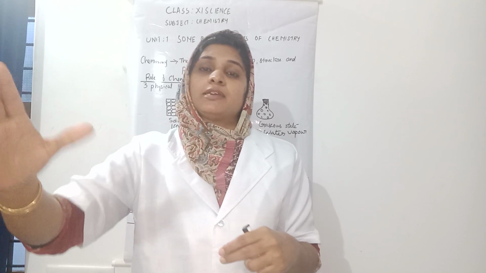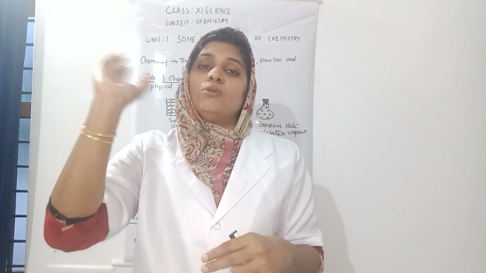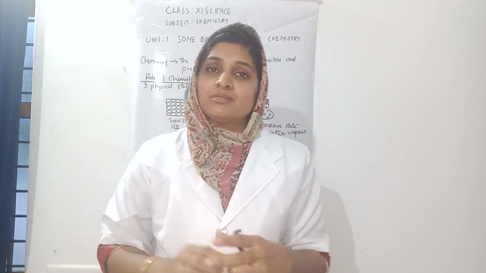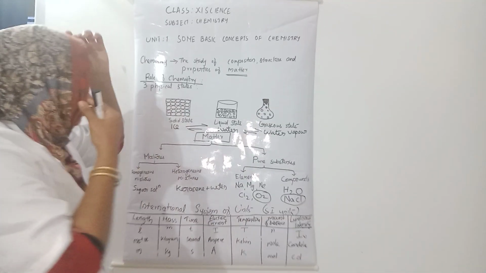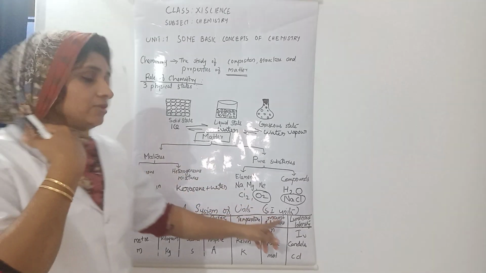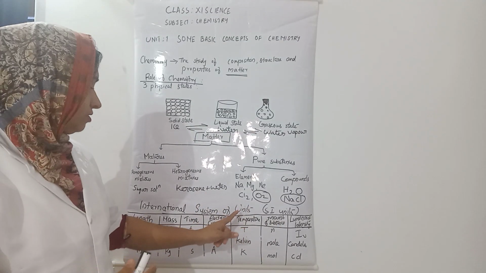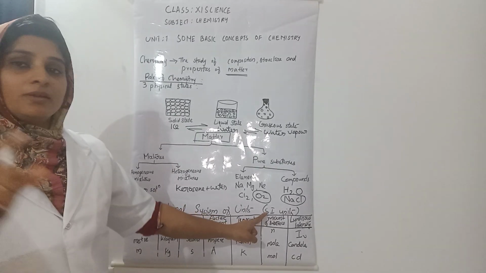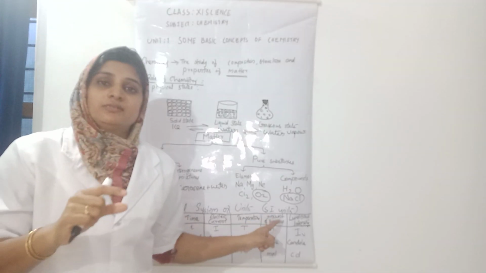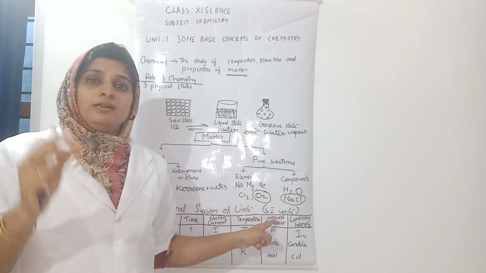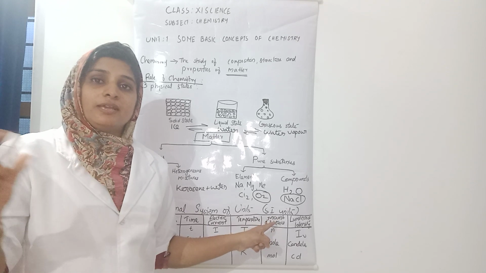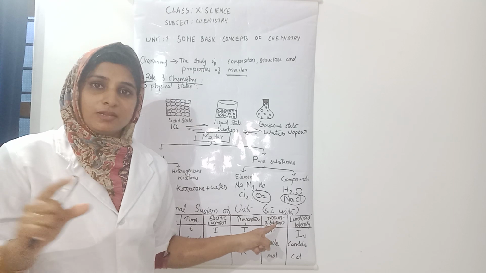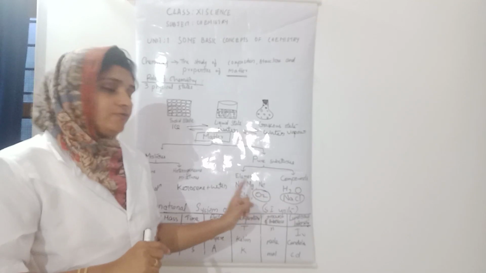Still it is accepted all over the world. That is what is called the standard system of units, or SI units. S comes first because in French it is read as Le Système International d'Unités. That's why S came first.